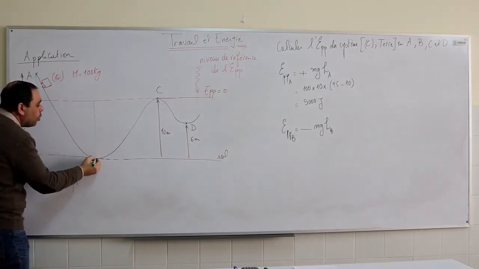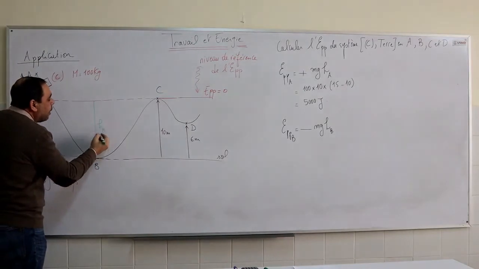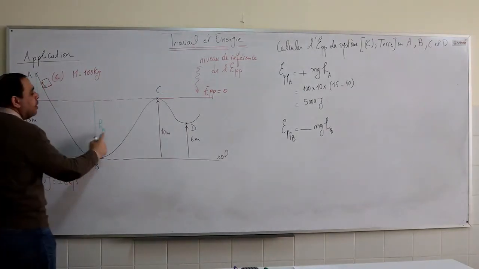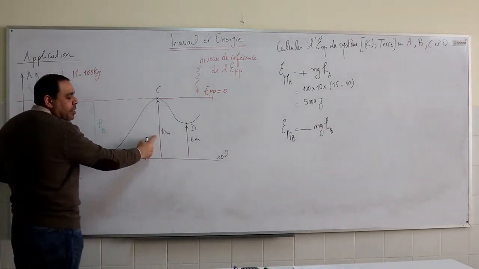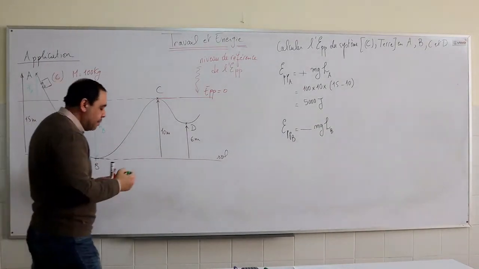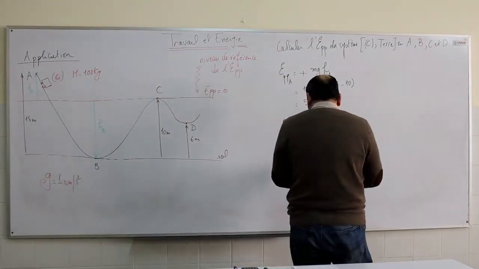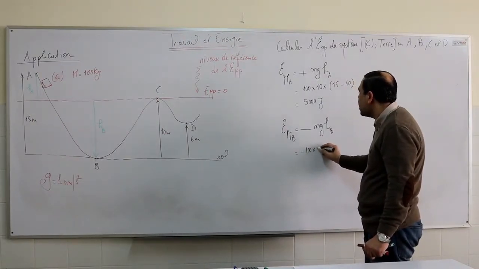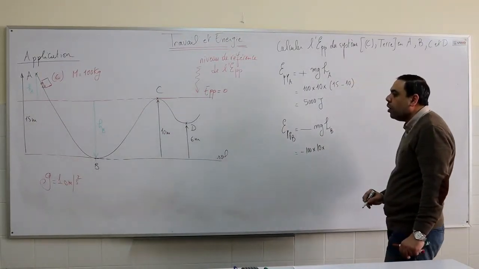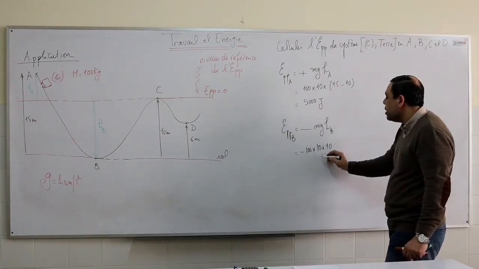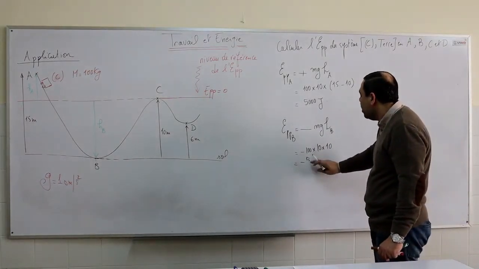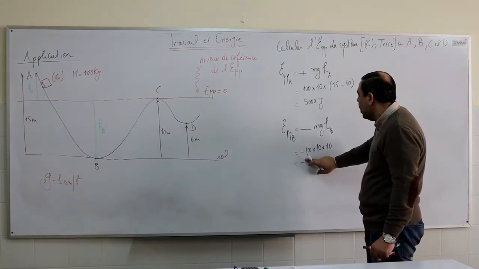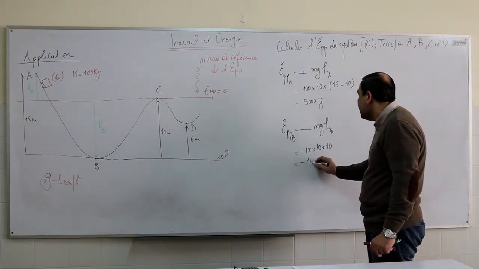So this is the height of point B, which is equal to 10 meters. Minus 100 times 10 times 10, minus 10,000 joules.